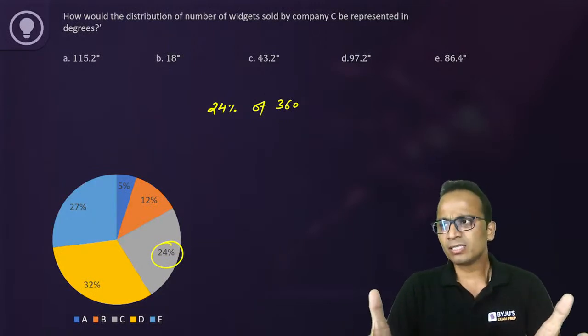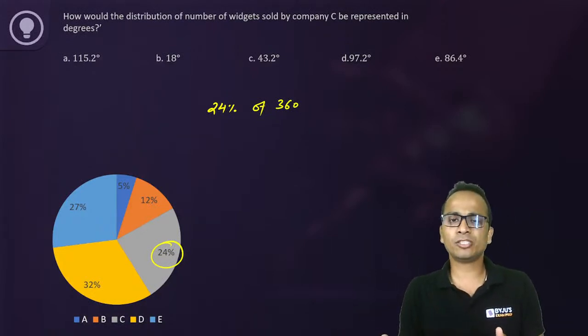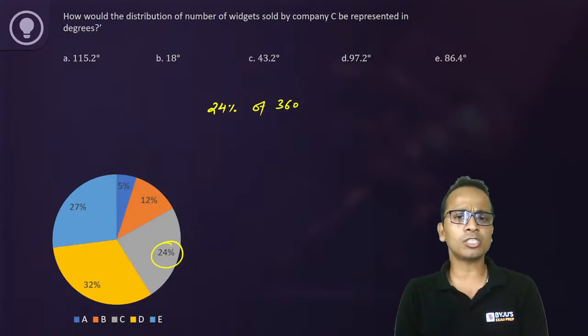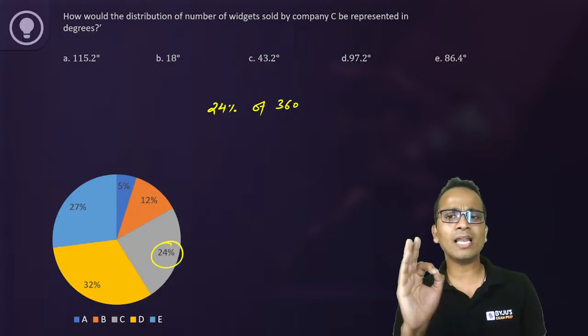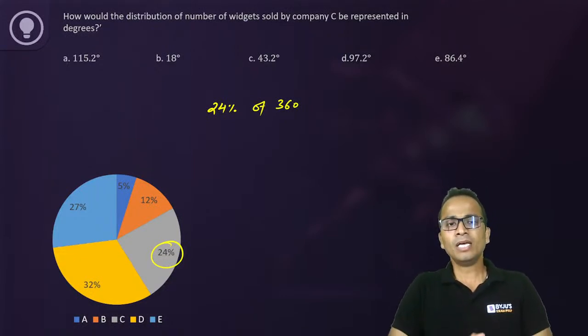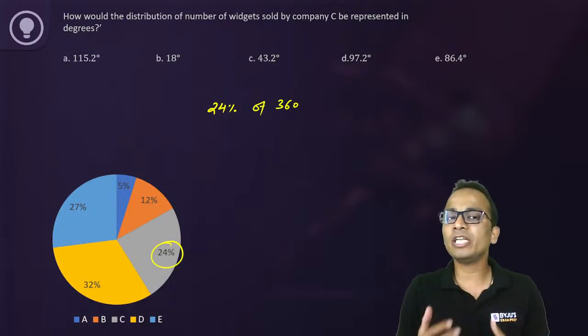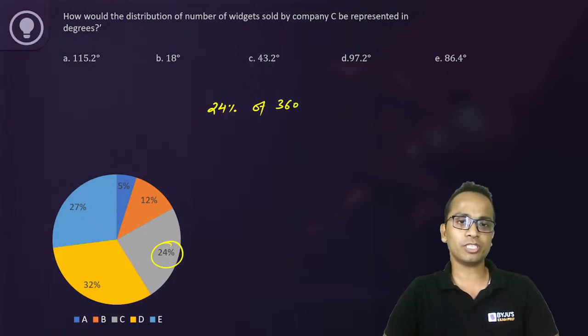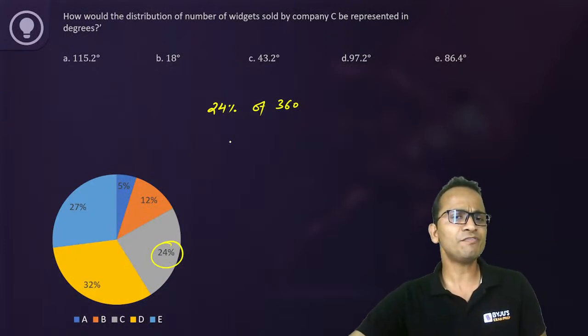Now, one way is you can go for exact calculations. 24% of 360 is not a difficult calculation to do, but I'll be using approximations. I'll not be using pen and paper to find the answer, and then I'll quickly mark the option. Let us analyze what is an easier percentage value near to 24%. 25%, right? 25% is 1/4 of a value.